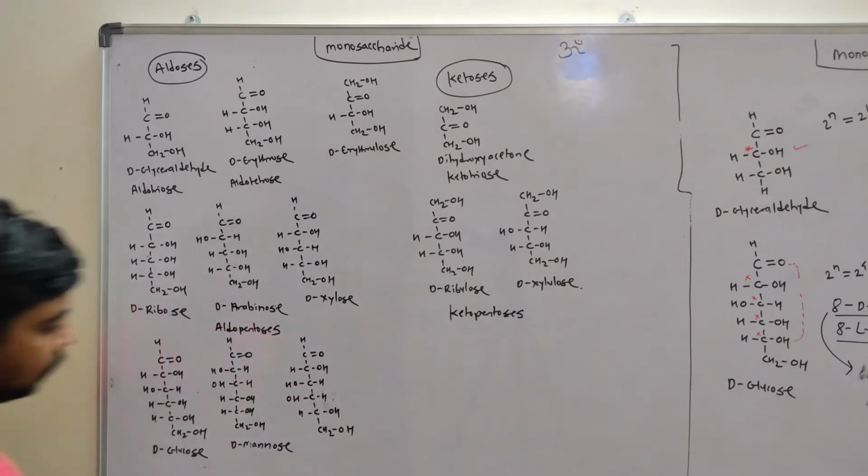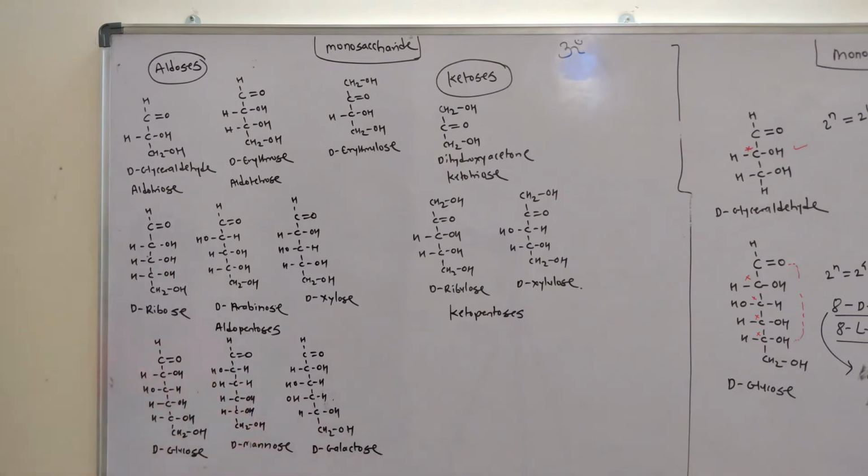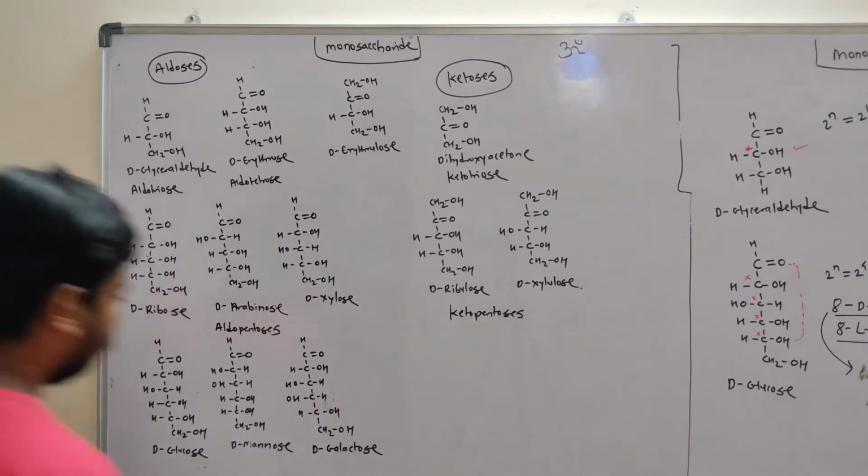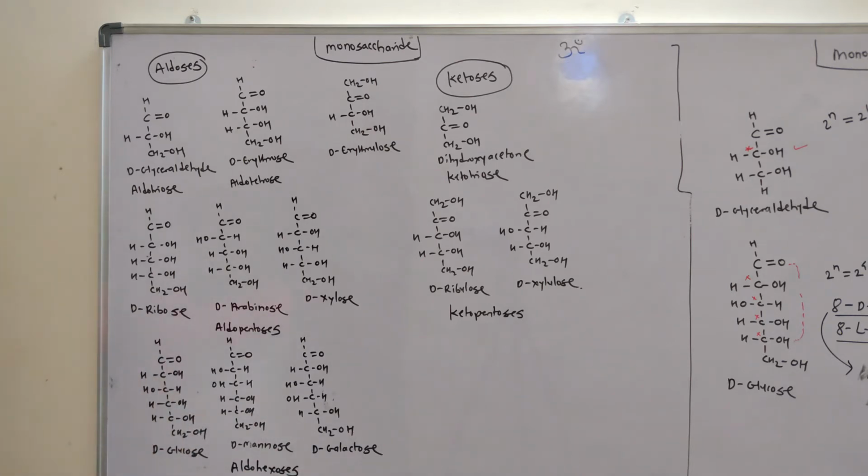This is D-galactose. D-glucose, D-mannose and D-galactose are all aldohexoses.